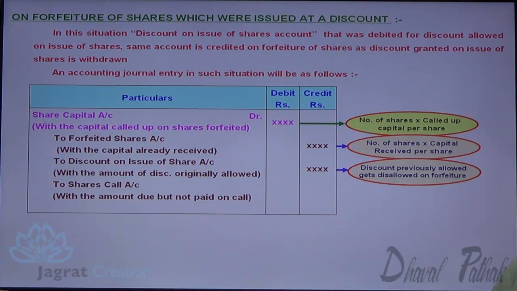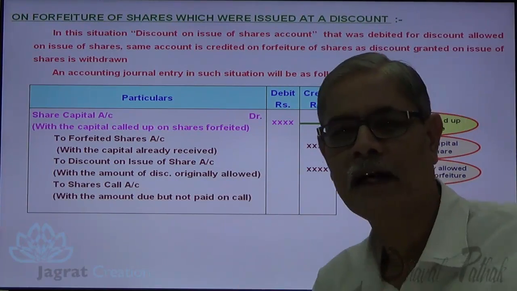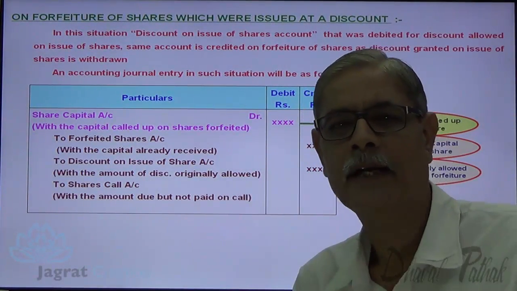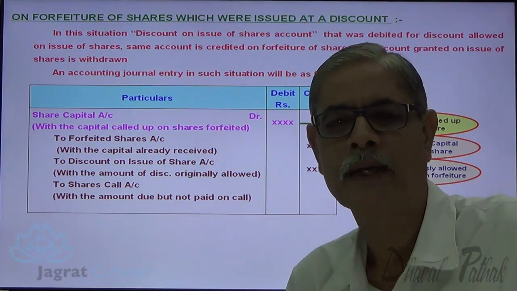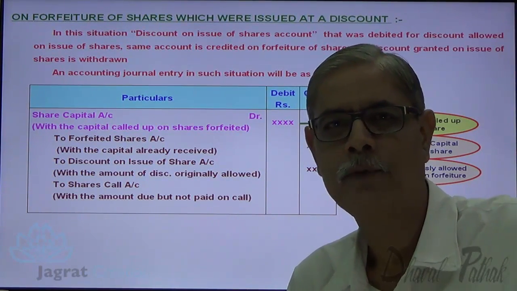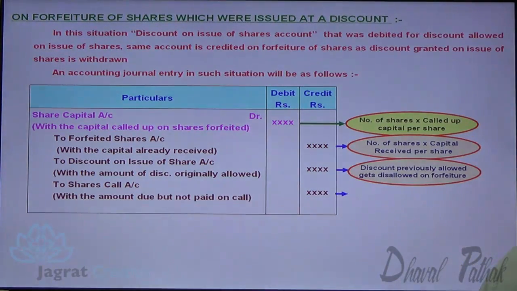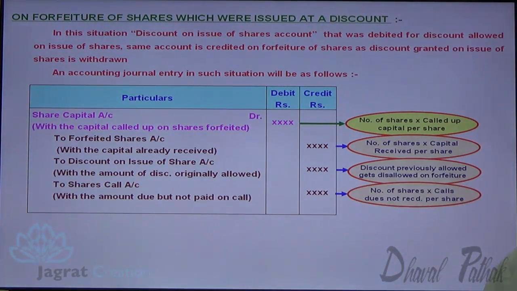Share calls account, if the amount not received has been transferred to allotment arrears or calls in arrears account, then here we will record allotment arrears or calls in arrears account. Otherwise, share allotment account or share final call which is due but not received, that gets credited in forfeiture entry as I have explained to you. Now, number of shares into calls due, not received per share. This is how the forfeiture entry gets recorded.